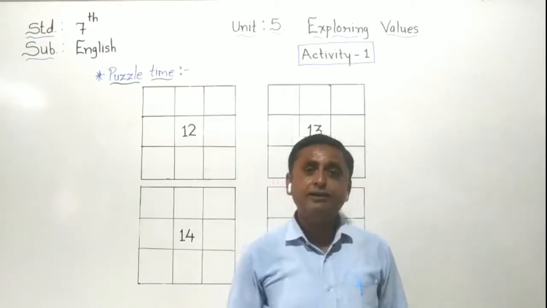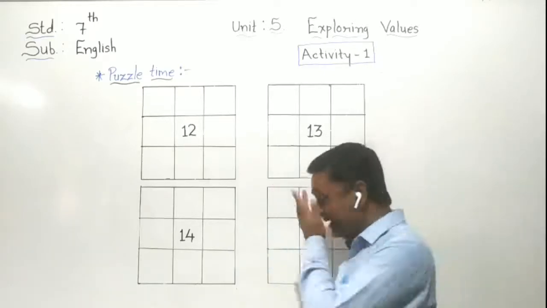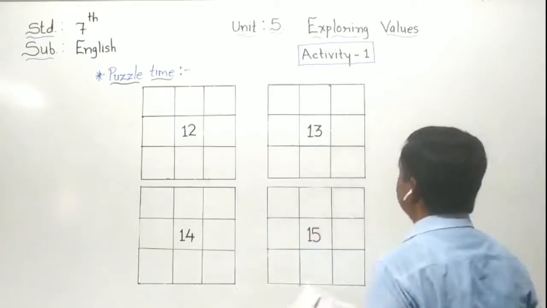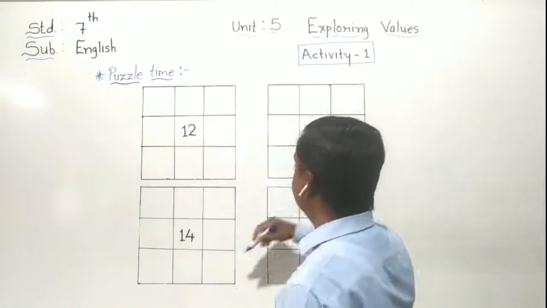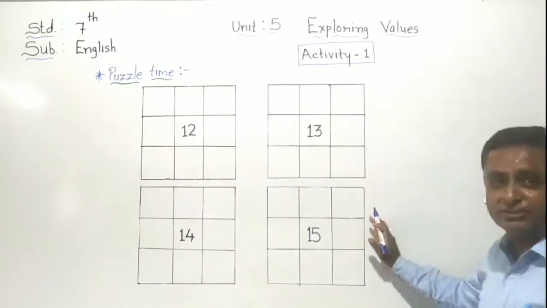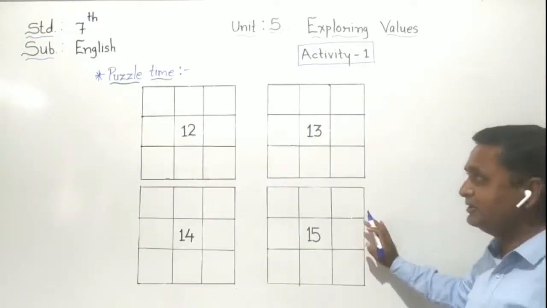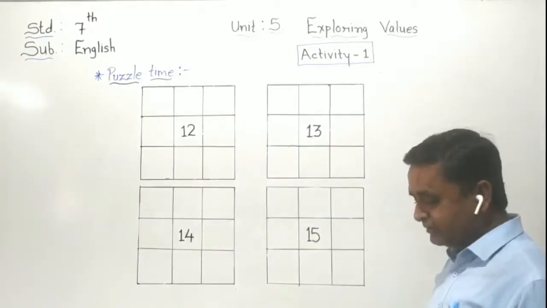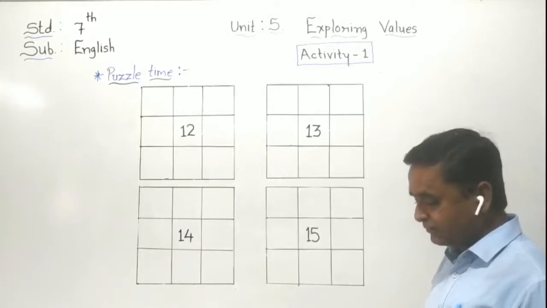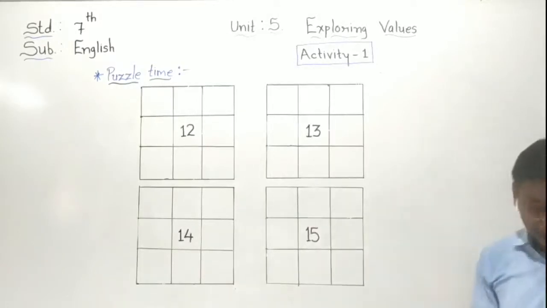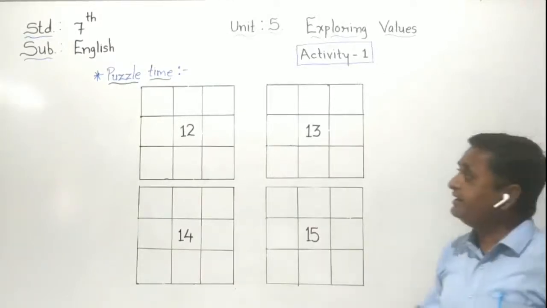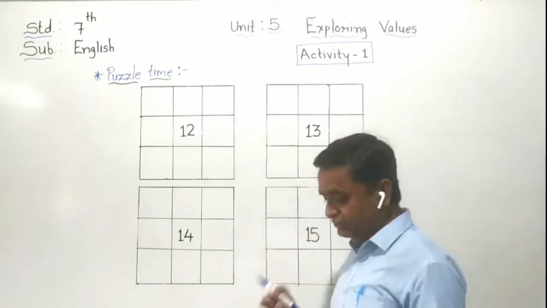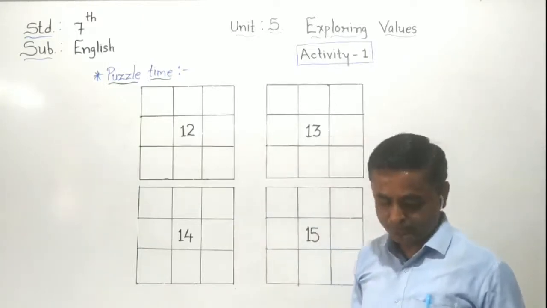Here one puzzle is given related to our maths work. See here, I drew 4 boxes. In your textbook, you can see that type of 4 boxes is drawn. We have to solve the puzzle. But first of all, before starting our puzzle solving, we have to see the rules and regulations.